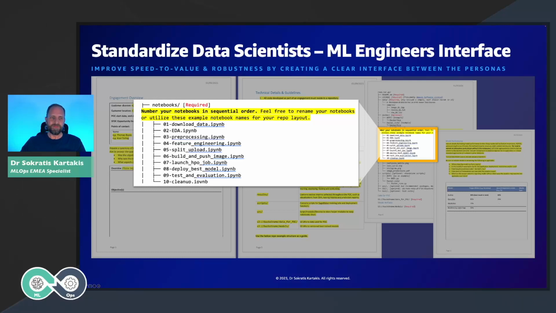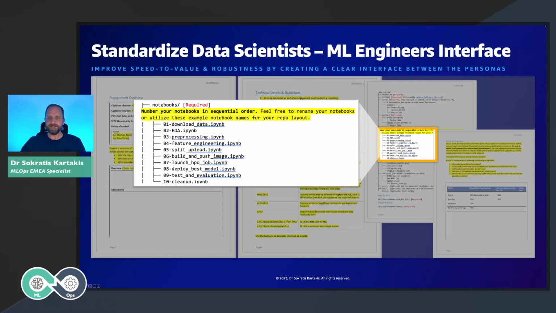For example, the first notebook is responsible for downloading or sampling the data. Then we have the exploratory data analysis, then pre-processing and feature engineering, data splitting, the building of a specific image and hyperparameter optimization, and then the deployment, testing and evaluation of the model. And lastly, the cleanup. As you can imagine, this is a very important structure because later on this can be moved to ML pipelines.